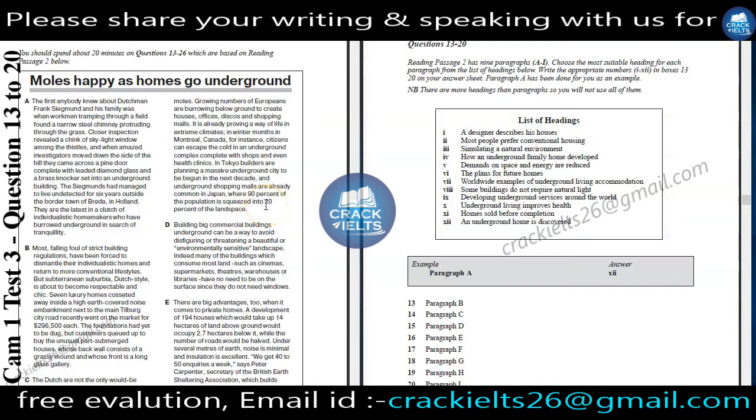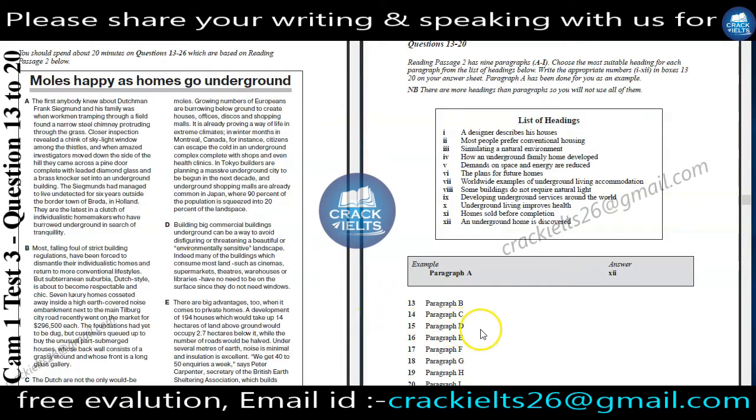That means the writer is giving us information about the underground services which are developing around different parts of the world. Now here we can find our answer: developing underground services around the world. We can find here different parts of our world: Europeans, Dutch, Canada, Tokyo. That's why for question number 14 we will write IX.